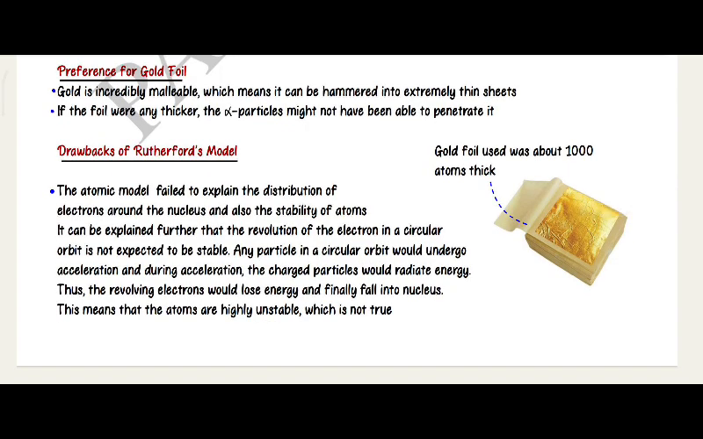Drawbacks of Rutherford model. The atomic model failed to explain the distribution of electrons around the nucleus and also the stability of atoms. The revolution of an electron in a circular orbit is not expected to be stable. Any particle in a circular orbit would undergo acceleration, and during acceleration, a charged particle would radiate energy. Thus, the revolving electrons would lose energy and finally fall into the nucleus. This means that atoms are highly unstable, which is not true. Gold foil used was about a thousand atoms thick.